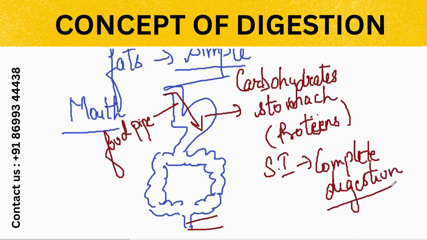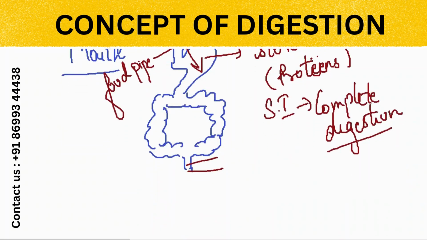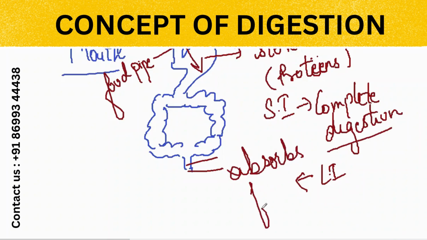Is it clear? And what is the function of the large intestine? If what we are eating has water, the large intestine helps in the absorption of water. It absorbs the water. As you pass stool in the morning, it is in solid form. Now, why? Because the large intestine has absorbed the water. Then the stool is passed out of the body through the anus.